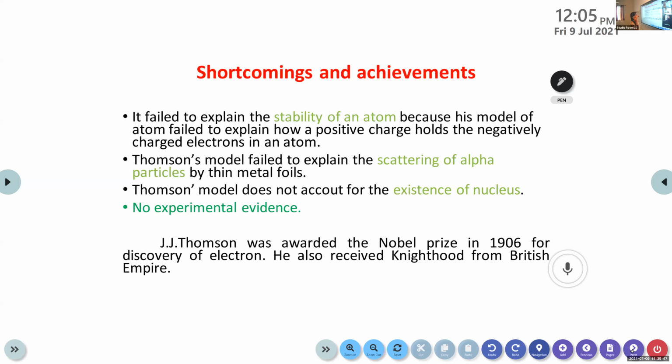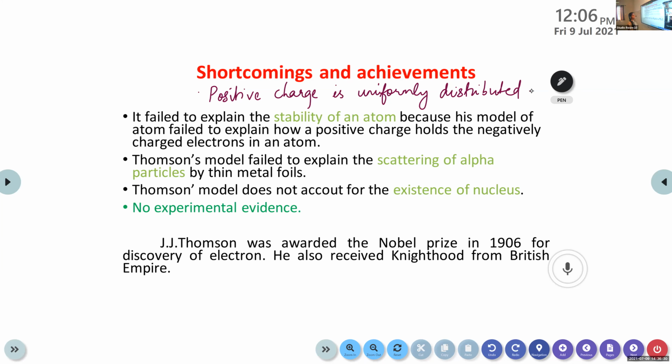Then there are certain limitations or shortcomings in this model along with certain achievements. Okay. The main achievement is only one point that you have to note: the positive charge is uniformly distributed.